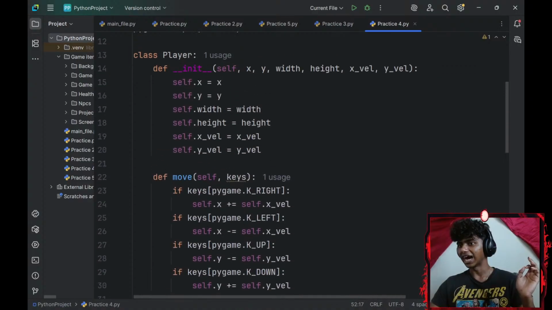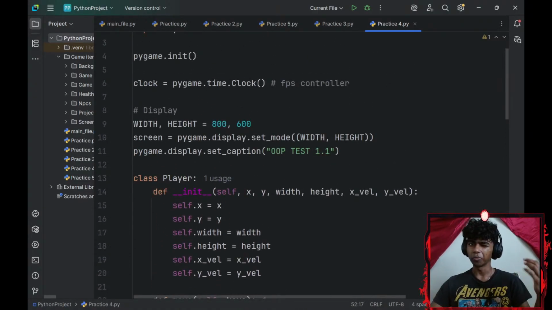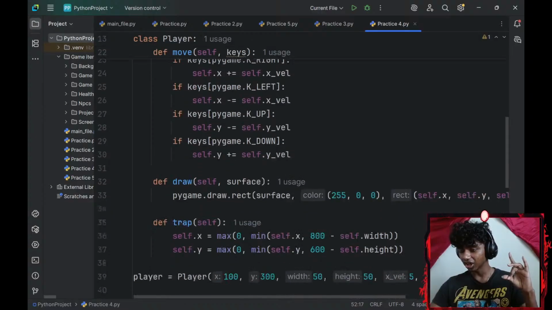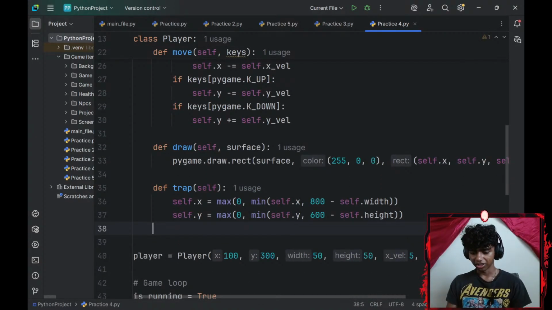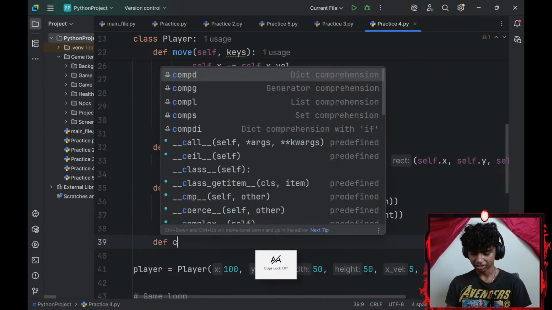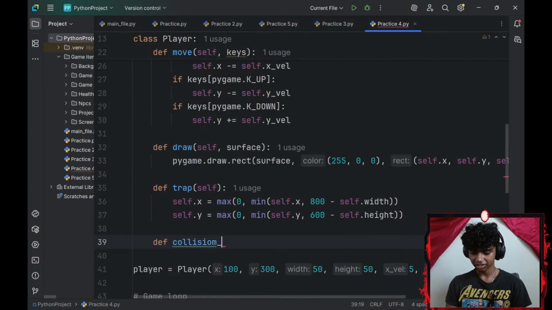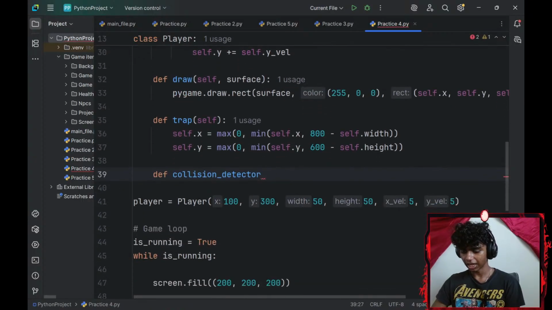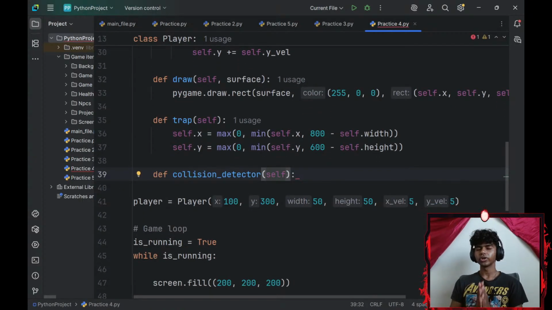Honestly, if I did that, what if I wanted to load my PNGs in as well? Before that, can I add my collision logic too? Let me try. Let me define another method called collision detector. Collision detector. Okay. Now, what all do I do for my collision detector?